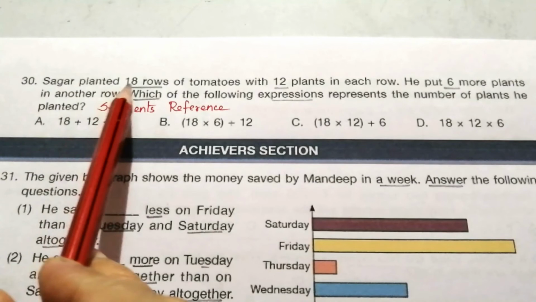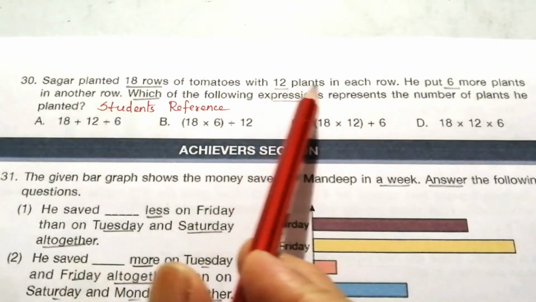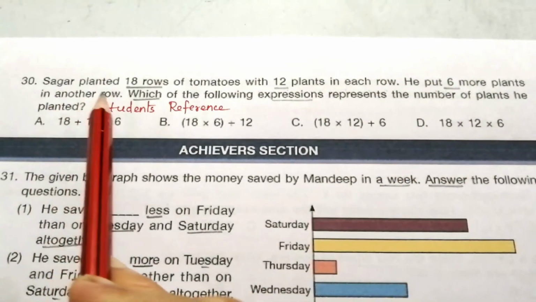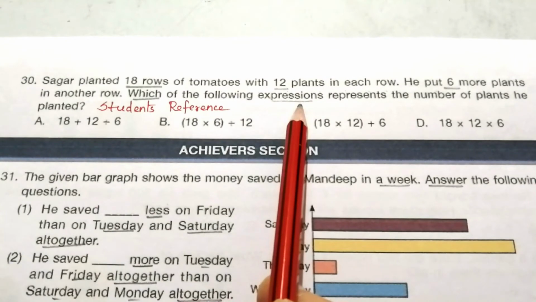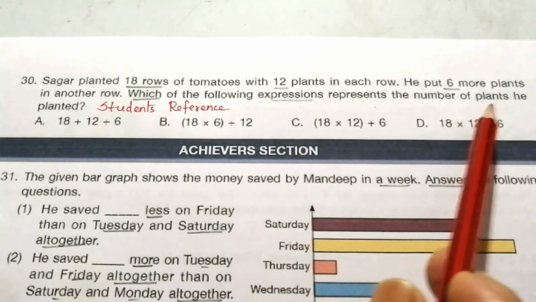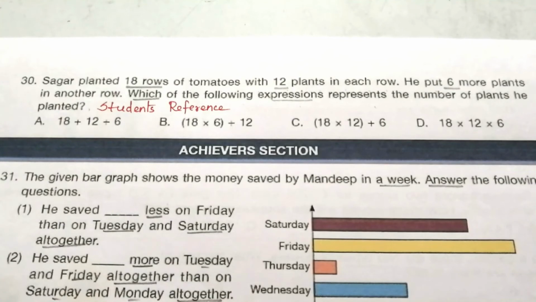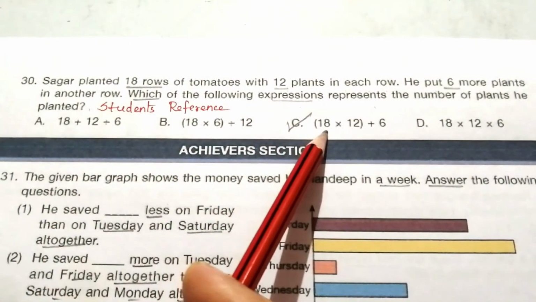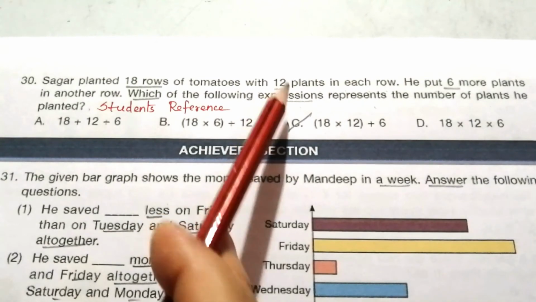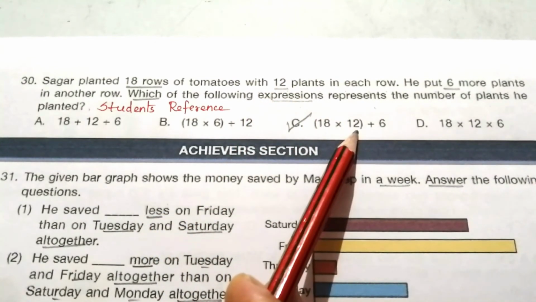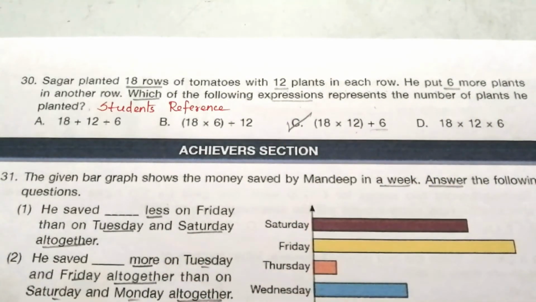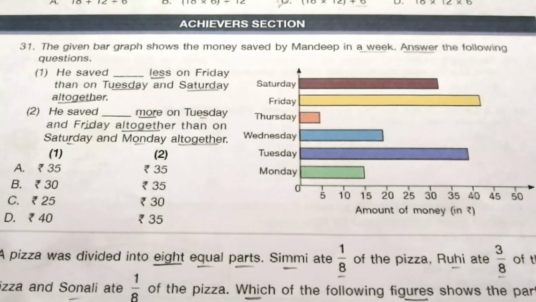30. Sagar planted 18 rows of tomatoes with 12 plants in each row. He put 6 more plants in another row. Which of the following expressions represents the number of plants he planted? We try to find out the answer. So the answer is C. So 18 rows and each row has 12 tomatoes. Then he put 6 more plants. Okay, next topic is the Achievers section.